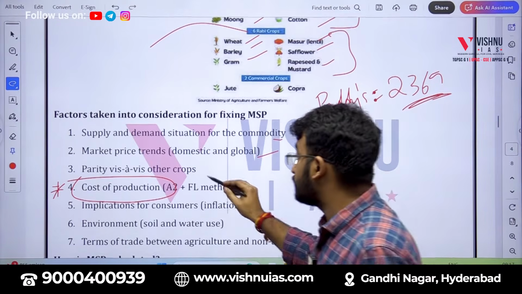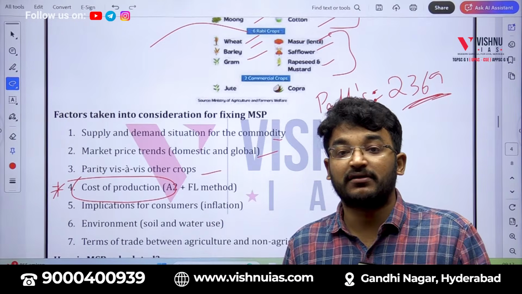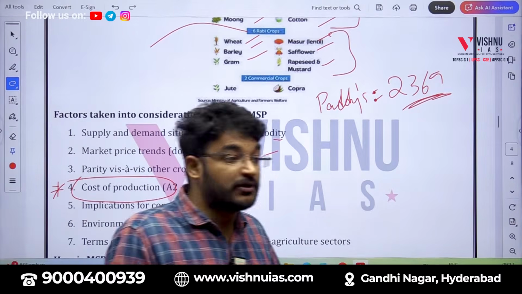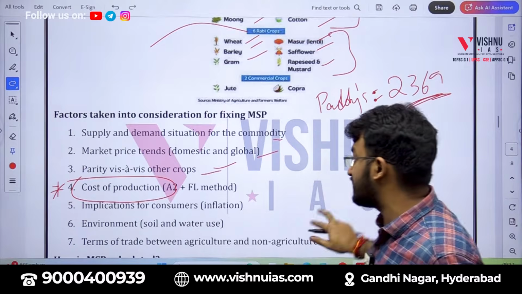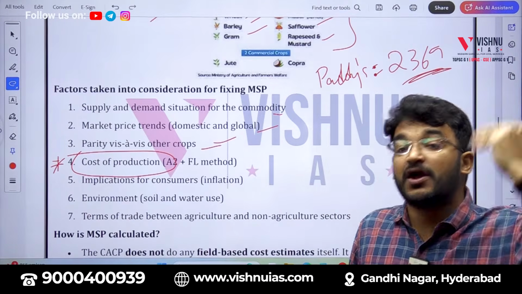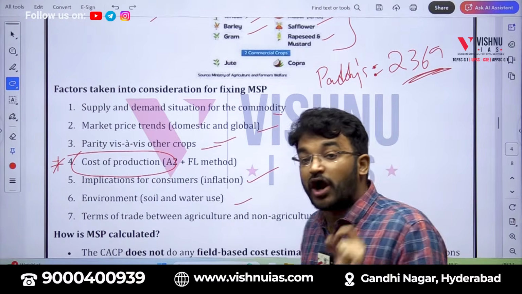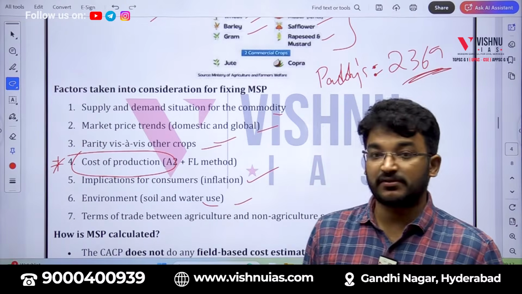countries also. If a person is growing paddy, what will be his or her opportunity cost? What will be his benefit if he grows other crops? So parity will also be mentioned. If the cost of paddy is higher, what will be the impact on inflation for the consumers? What will be the impact on the environment, that is soil and water use?